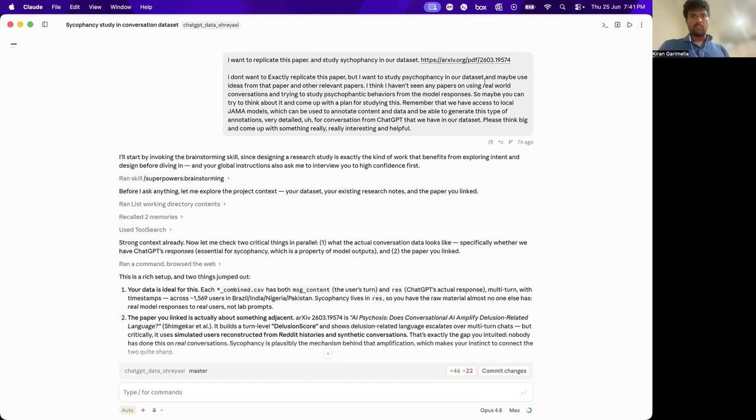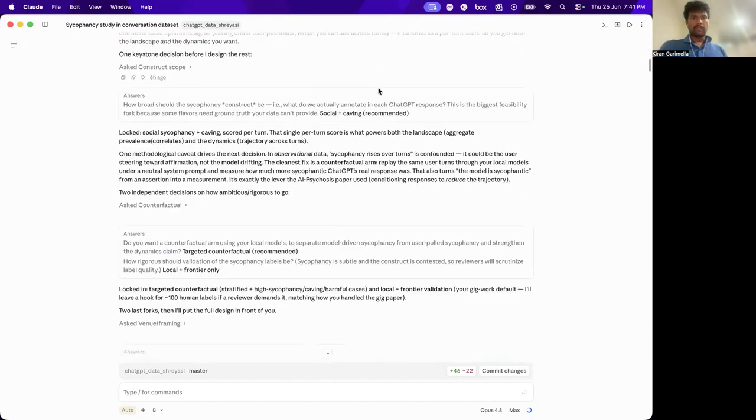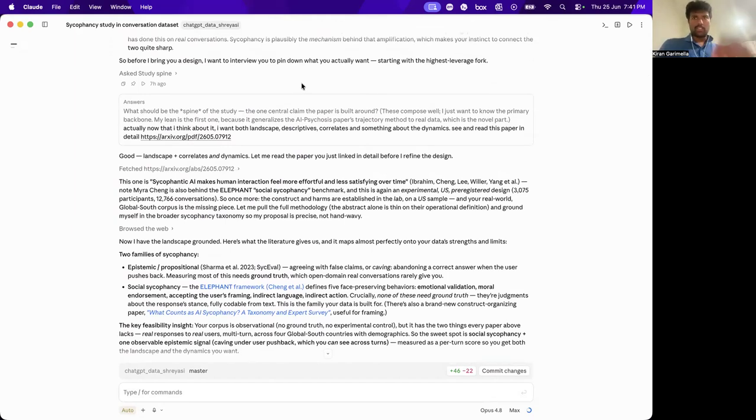So basically I said do this, and I haven't seen any papers on this. I also now have the ability, because of computer use with Codex, to run things on my terminal. This is a very powerful thing. Here it should say Gemma. I'm saying I also have access to Gemma models locally to annotate content from this very detailed type of data.